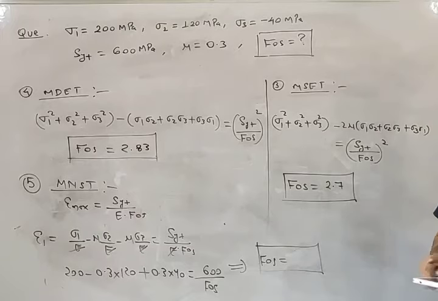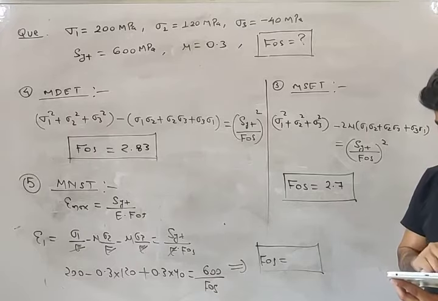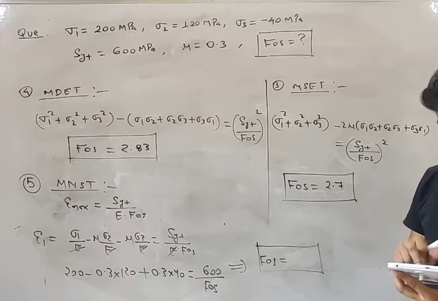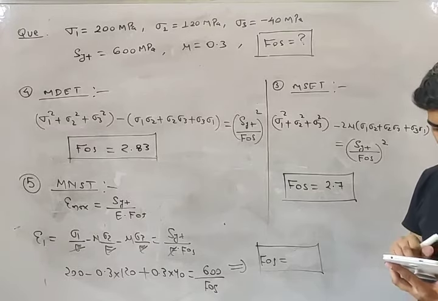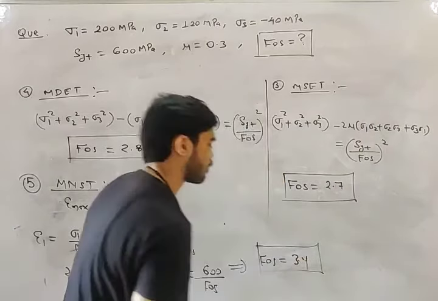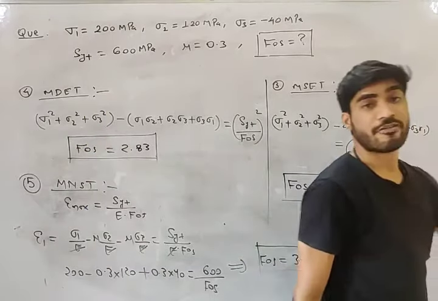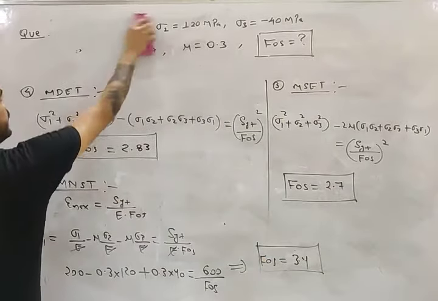Okay. So you can easily calculate what will be the factor of safety, my friend. The fifth one, let's calculate it. What will you get? It will be 600 divided by 200 minus 0.3 into 120 plus 0.3 into 40. 3.4. Yes, it is 3.4, my friend. So this is the factor of safety according to all 5 theories of failure. So this was the first question, a very easy question.